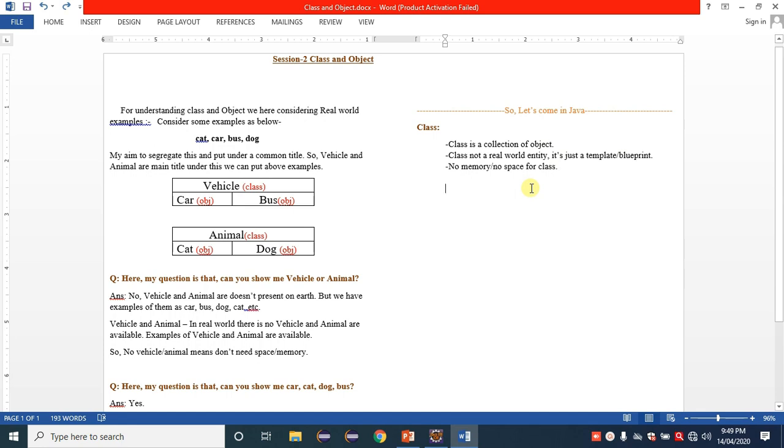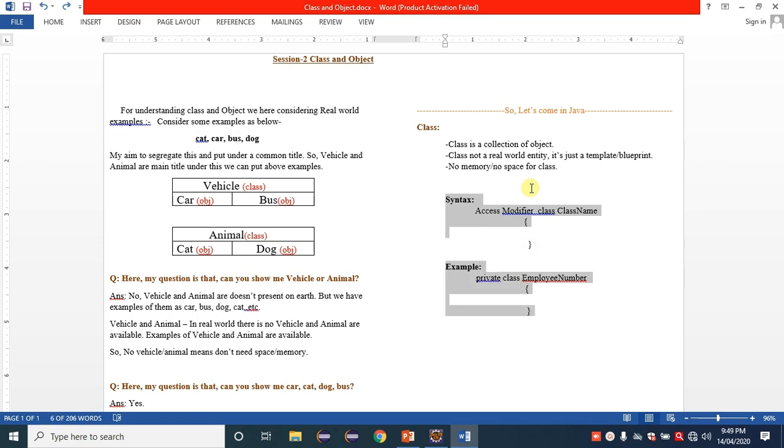In the last session we discussed the syntax of a class: access modifier, class keyword, class name. We discussed the syntax and an example of that syntax. We can use any access modifier.